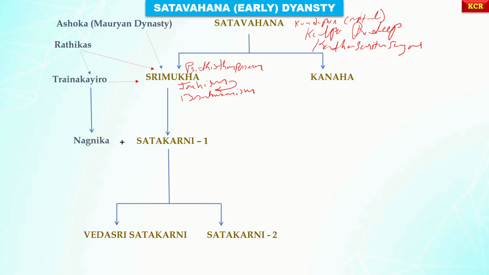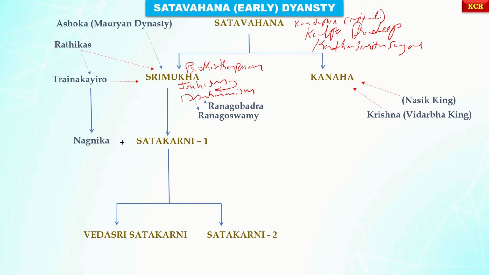Please do remember, guys, this Pushyamitra Sunga defeated the Mauryan dynasty king, and next he ruled the complete Magadha dynasty. And please observe here, the Nasik king as well as the Vidarbha king were both defeated by Kanha.